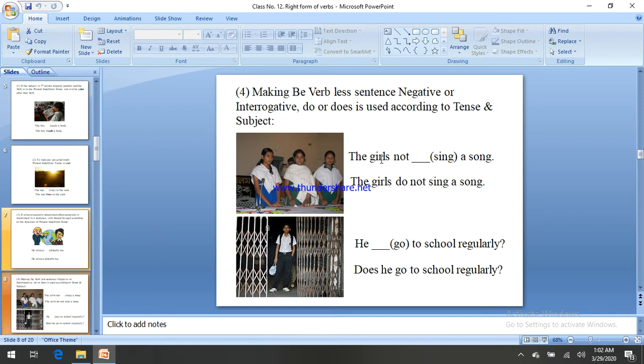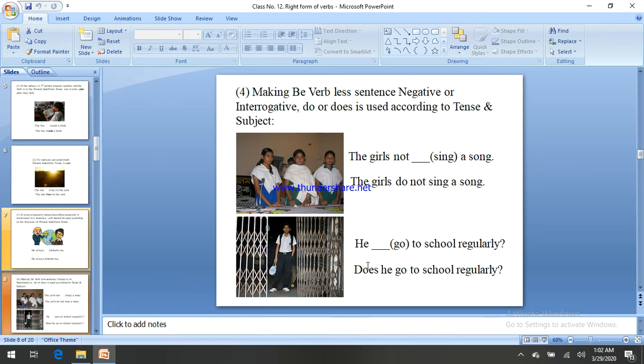Let's see, the girls not (sing) a song. The girls is the subject, and there is no be verb inside the sentence. This one is in negative form, and after the subject you have to bring do as the helping verb and then not. That means to make the sentence negative: subject plus do plus not plus verb plus extension.